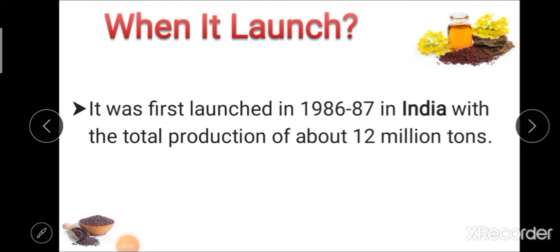After the father of the Yellow Revolution, we see in short the period of the Yellow Revolution. The Yellow Revolution was first launched during 1986 to 1987 in India, with total oil production of about 12 million tons.